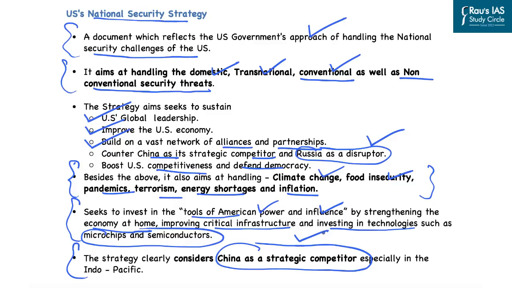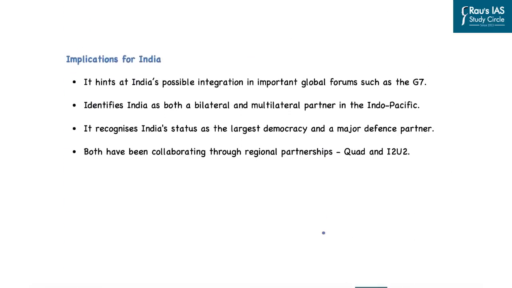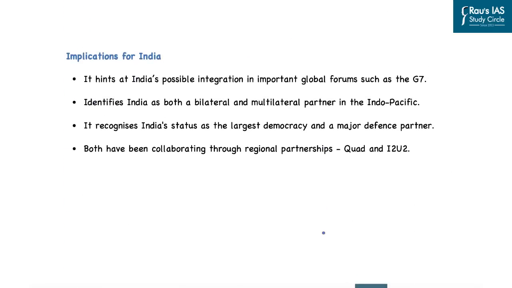Plus, we are also aligned with like-minded countries in West Asia like UAE, Israel, along with the United States of America. So that is why this focus of the national security strategy on countering China and considering China as a strategic competitor is crucial also for India and has implications for India also. In this regard, let us look at what are the implications of this strategy for India.